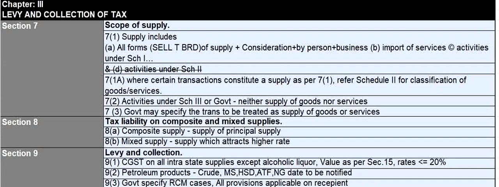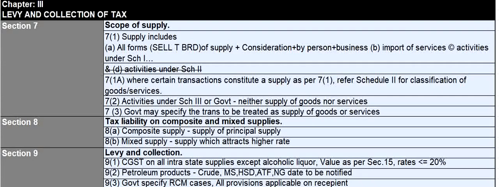Moving on to chapter 3, levy and collection of tax. Section 7, scope of supply. Supply includes all forms of supply: sale, exchange, lease, license, transfer, barter, rental, disposal, and it should be for consideration, and it should be by a person, and it should be for business purposes in the course of furtherance of business. And the supply includes import of services as well, and it also includes activity under Schedule 1 cases where there is no consideration as well.